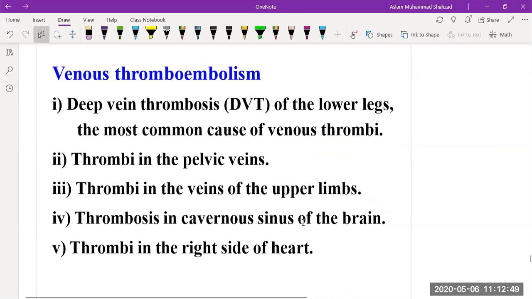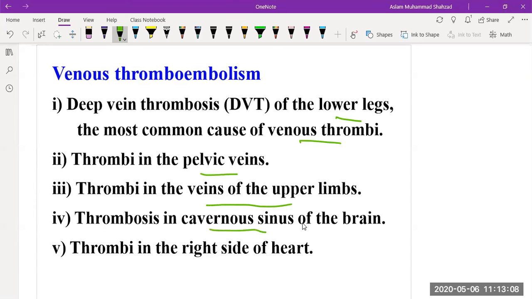Then we have venous thromboembolism, which usually occurs in the lower legs, and it is the most common cause of venous thrombi. It can also occur in the pelvic veins or veins of the upper limbs, or in the cavernous sinuses of the brain, or in the right side of the heart. So there are various anatomical locations of thromboembolism.